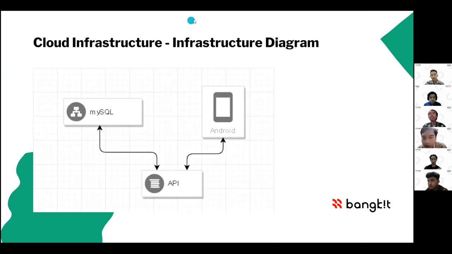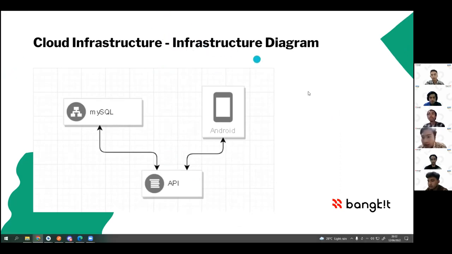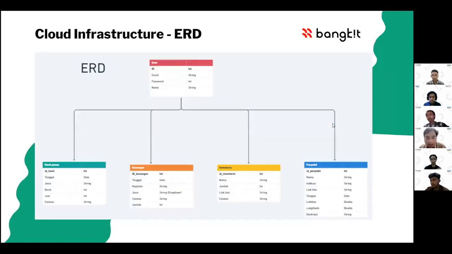This is a cloud diagram of infrastructure consisting of the three main factors on the Rifsa app. So our API deals with MySQL and Android. On MySQL or Android, it requires API and API needs MySQL or Android. Next slide is the entity relationship diagram of our Rifsa.